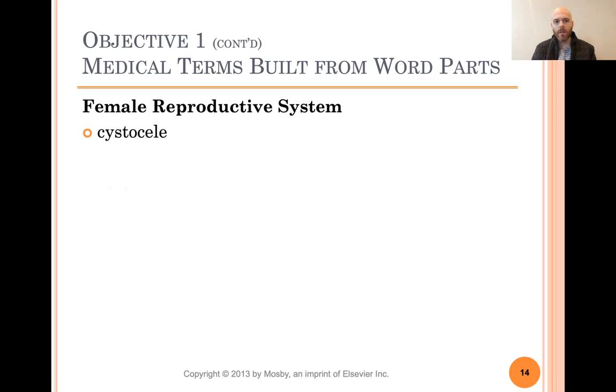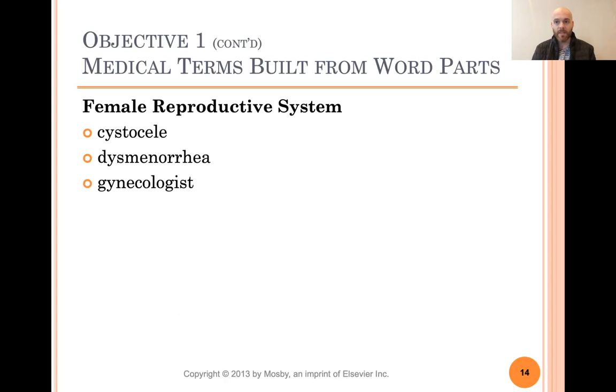Cystocele. Okay, so cyst is bladder or fluid-filled sac. And if you remember cele, which we just had, that means hernia or protrusion. So this is actually a hernia or protrusion of the bladder. So the bladder is actually herniating either through the skin or trying to herniate through an opening. Dysmenorrhea. So we've got dys, which means abnormal or painful. Menstruation, rhea, rapid flow. So this is painful or difficult menstruation.